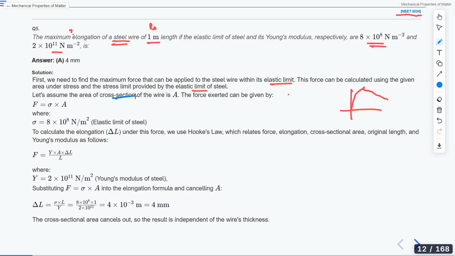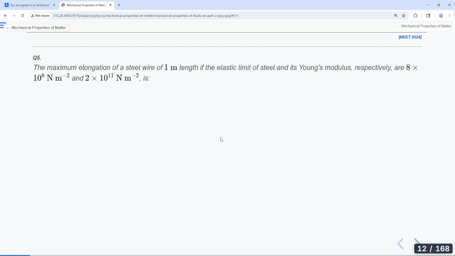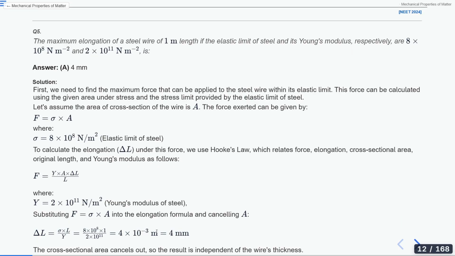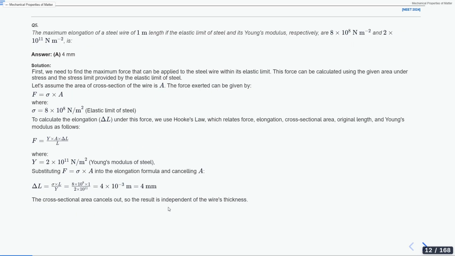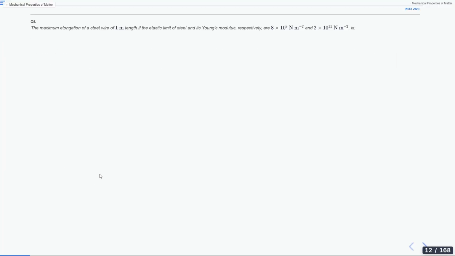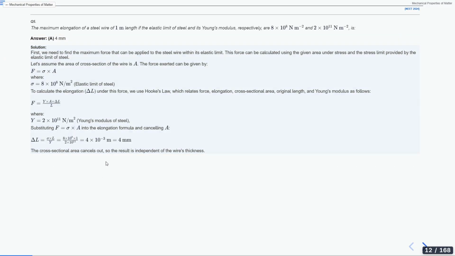So let's assume that the area of cross section of the wire is A. Then the force exerted can be written as F equals sigma times A, where sigma is the elastic limit of the steel. Now we know this force can also be written as gamma times A delta L over L, and we know the gamma value as well. So substituting F equals sigma times A in this equation, we can say that sigma times A equals gamma times A delta L over L. There is some technical issue with the slides.